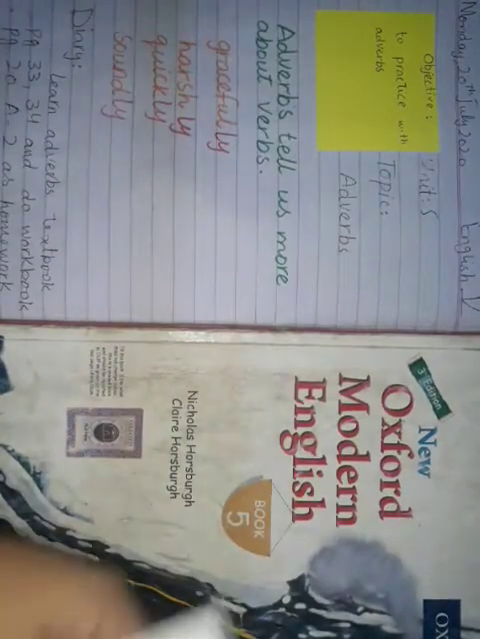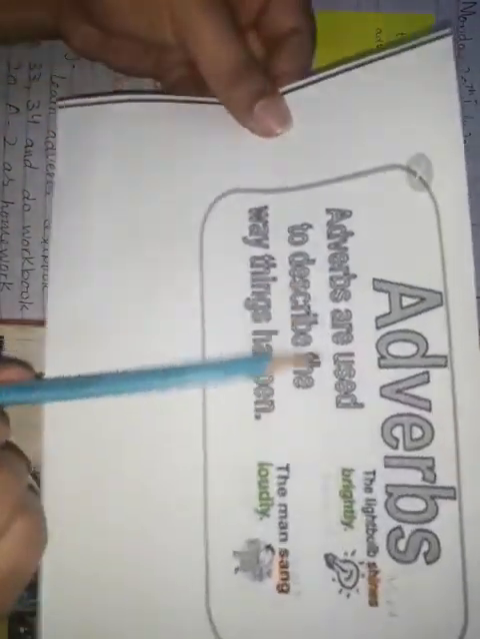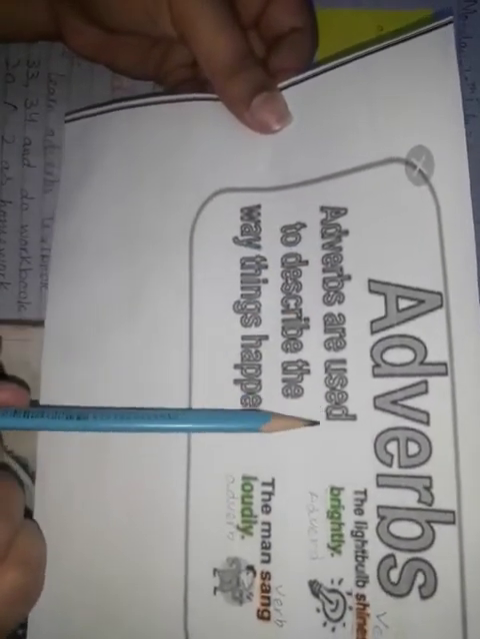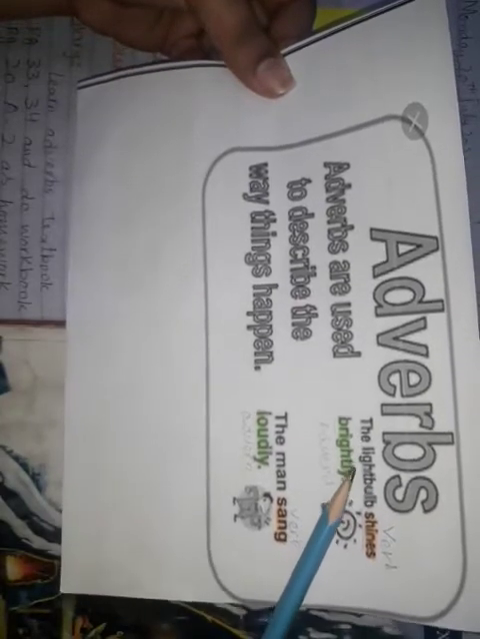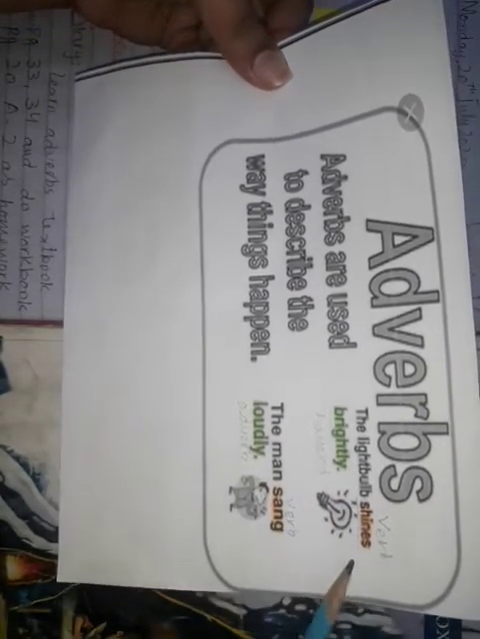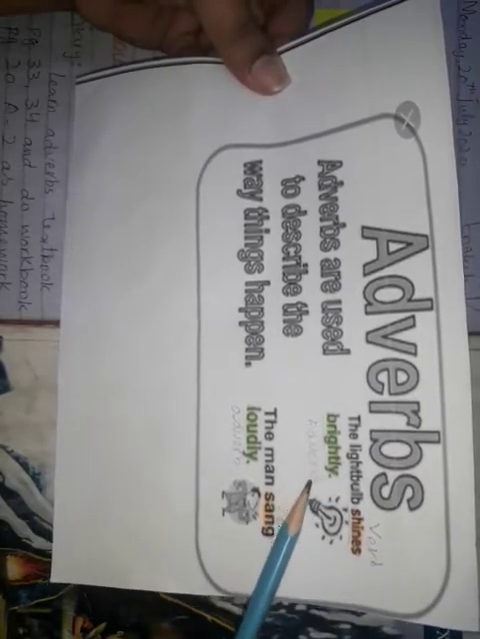Now let's take a look at this one. Adverbs. Let me show you closely. Adverbs are used to describe the way things happen. For example, the light bulb shines brightly. What is the verb here? Absolutely. Shine is the verb and brightly is adverb.